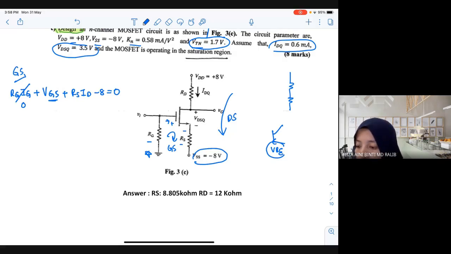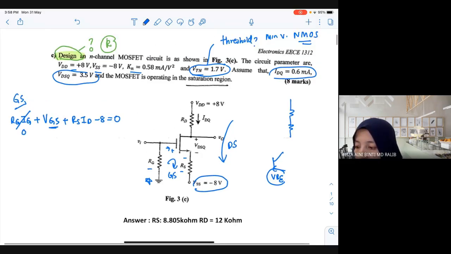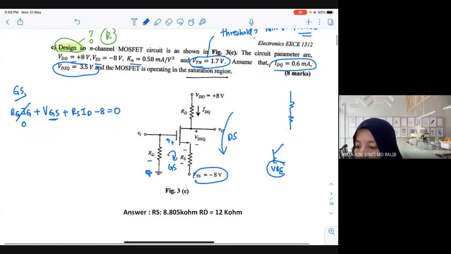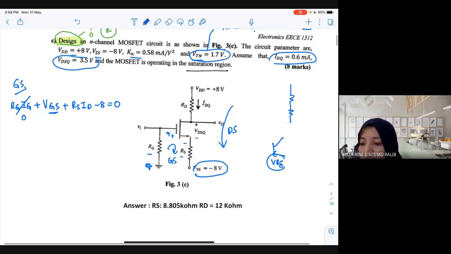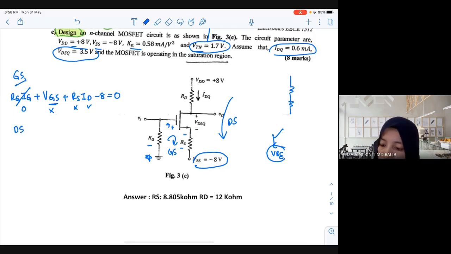Okay, now do you have the value of VGS? Is the VGS given? No, right? RS is the one that we need to find, again no. ID is given. And we can't solve this equation. Then we need to have another equation at the DS loop.